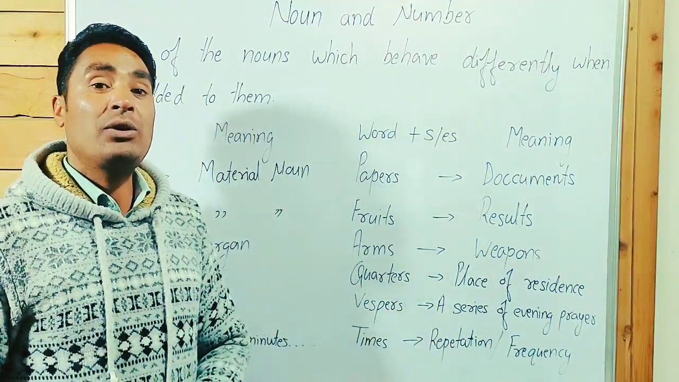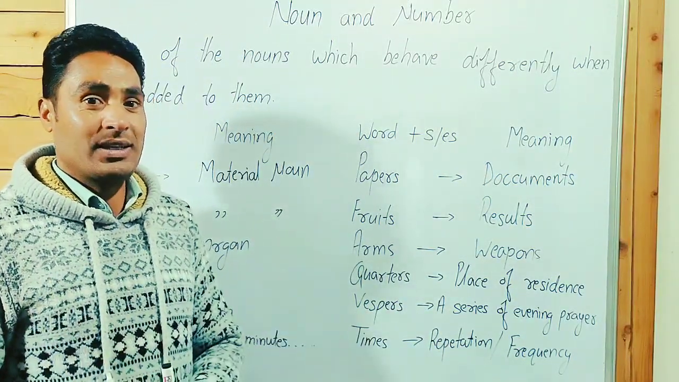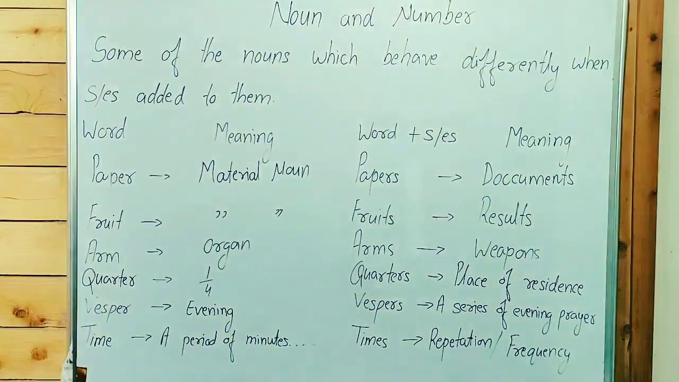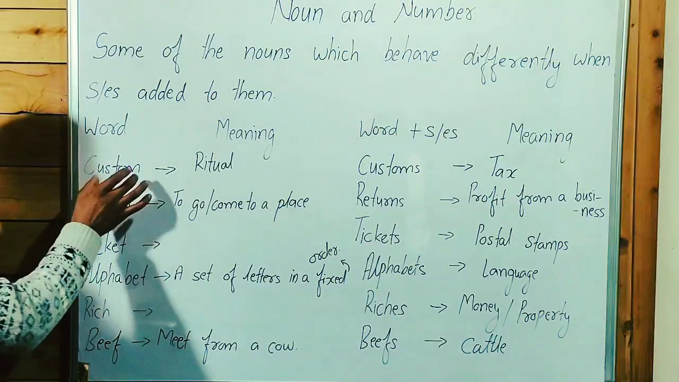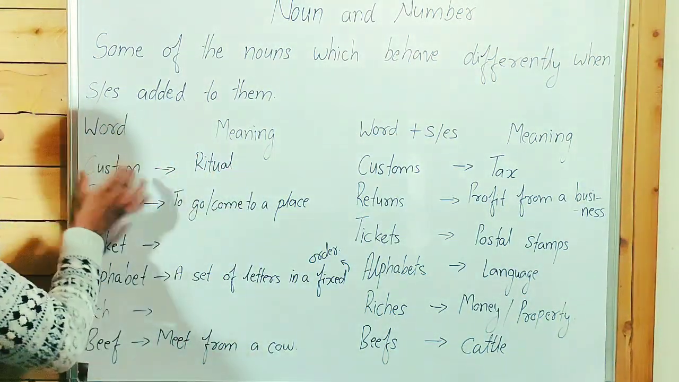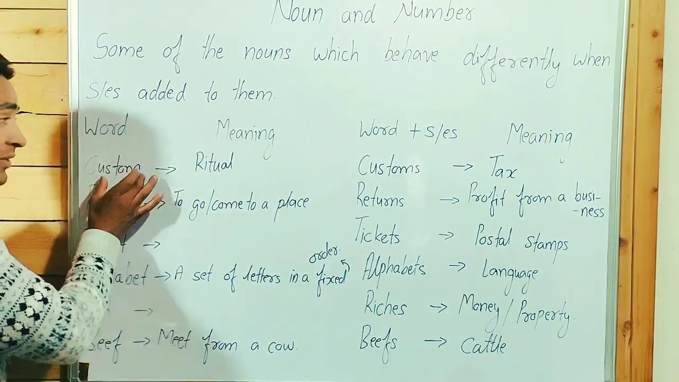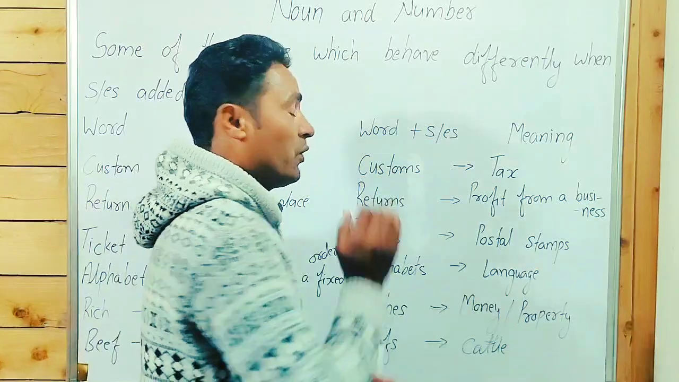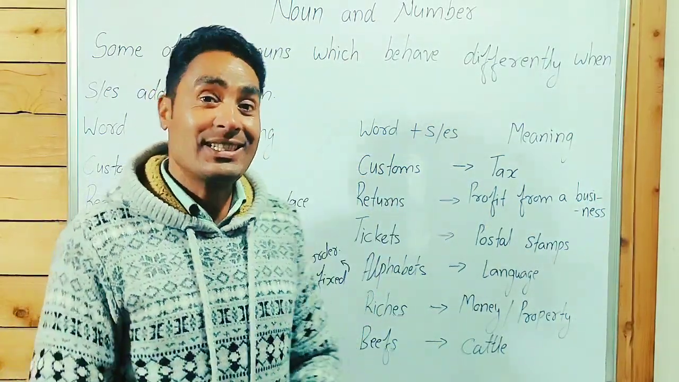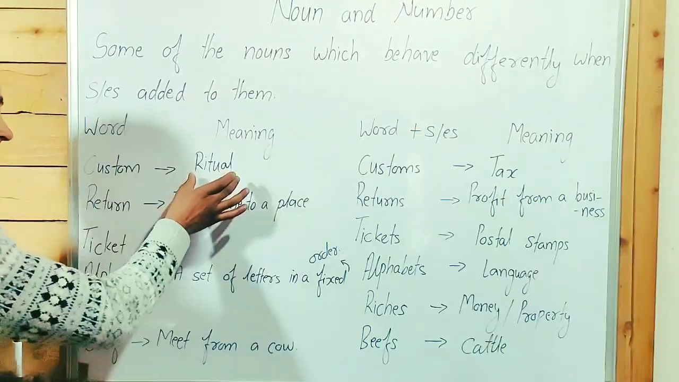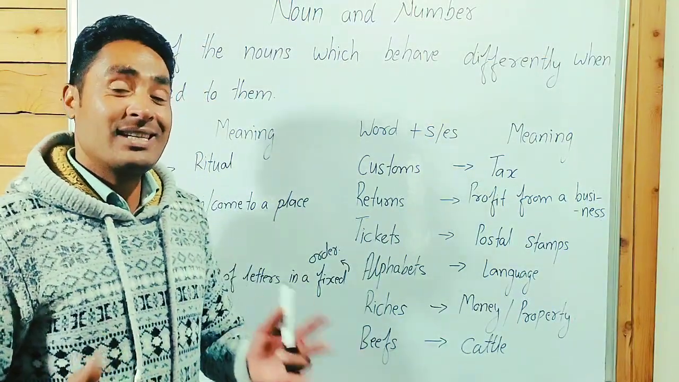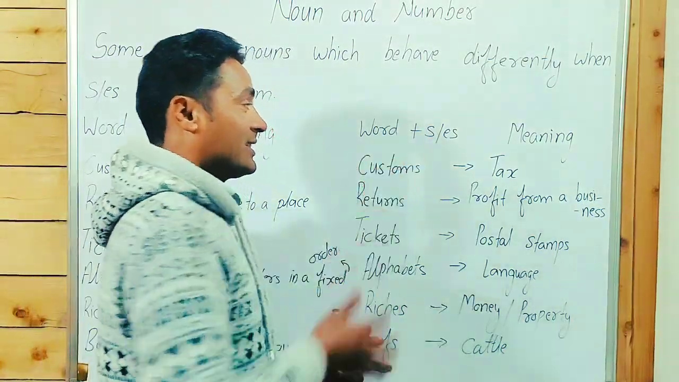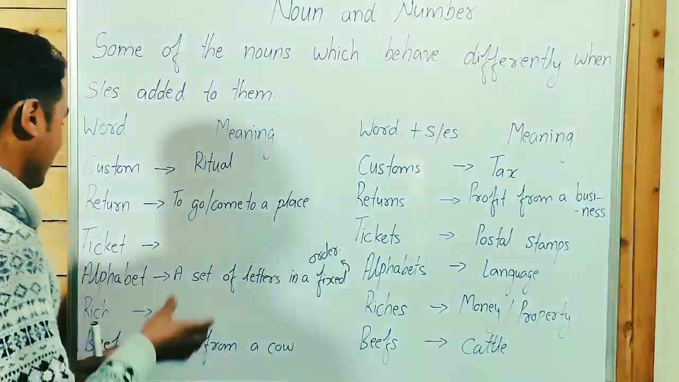In the next slide, we will see some more words. If you want to take a screenshot, you can. Have a look at these words. First one is custom. Custom means ritual. When we add s at the end of the noun, we make customs. It means tax. It has a different meaning. Custom, ritual: Hindu custom, Muslim custom, Jain custom, Sikh custom. When we talk about customs, it is a kind of tax.